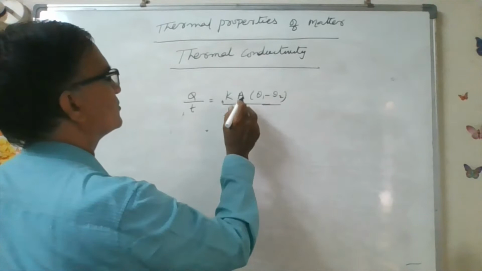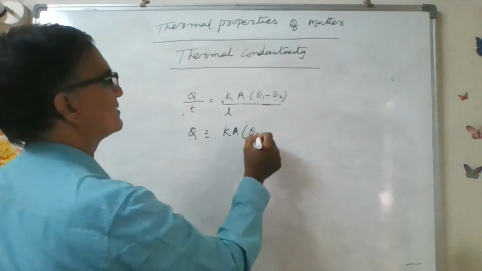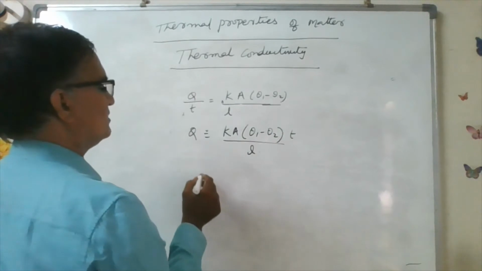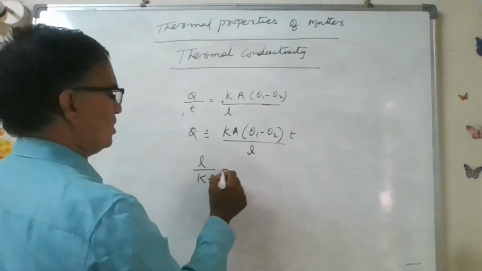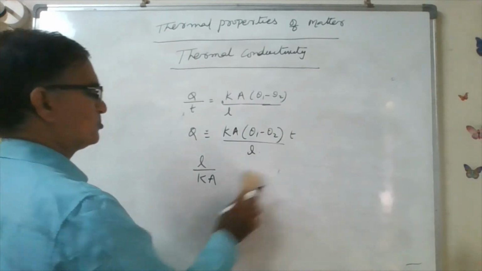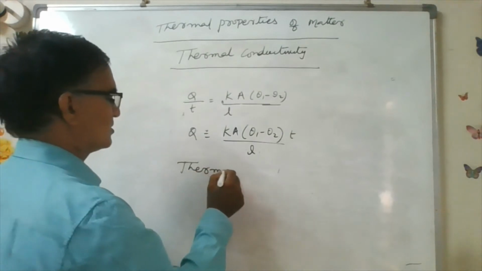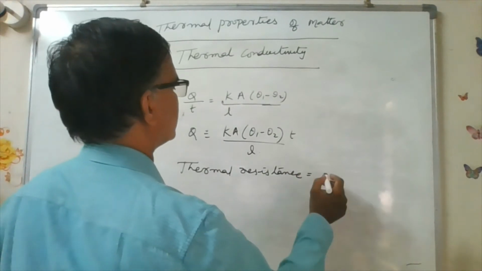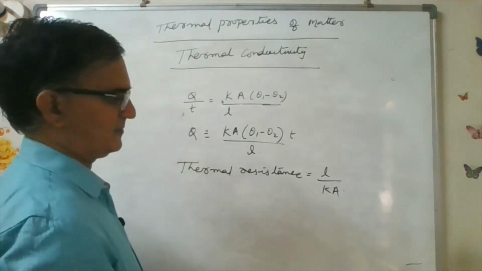Writing it this way, the temperature difference is equal to Q by T into L by K A. This L by K A is called thermal resistance.